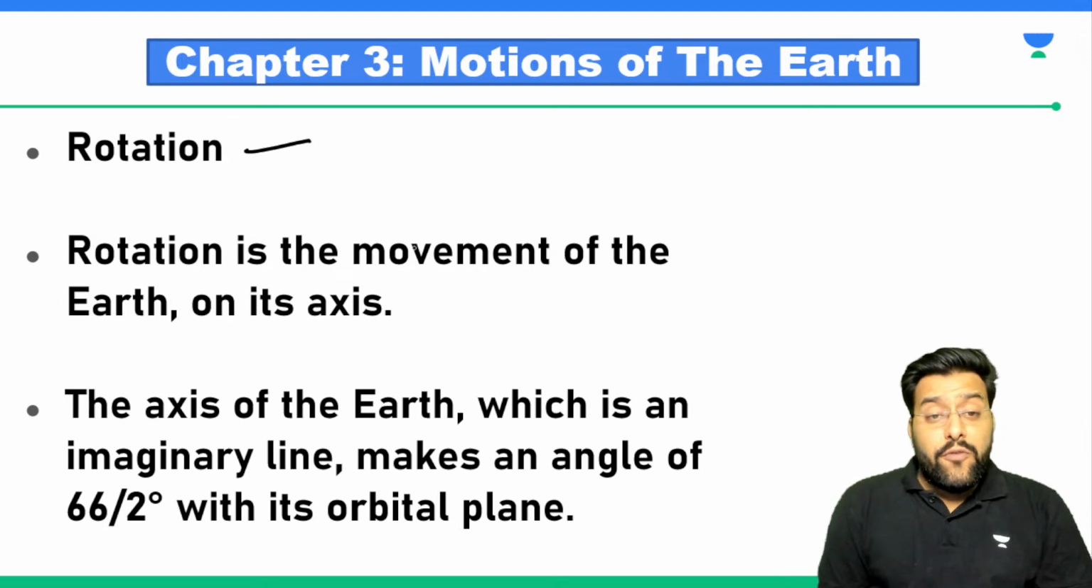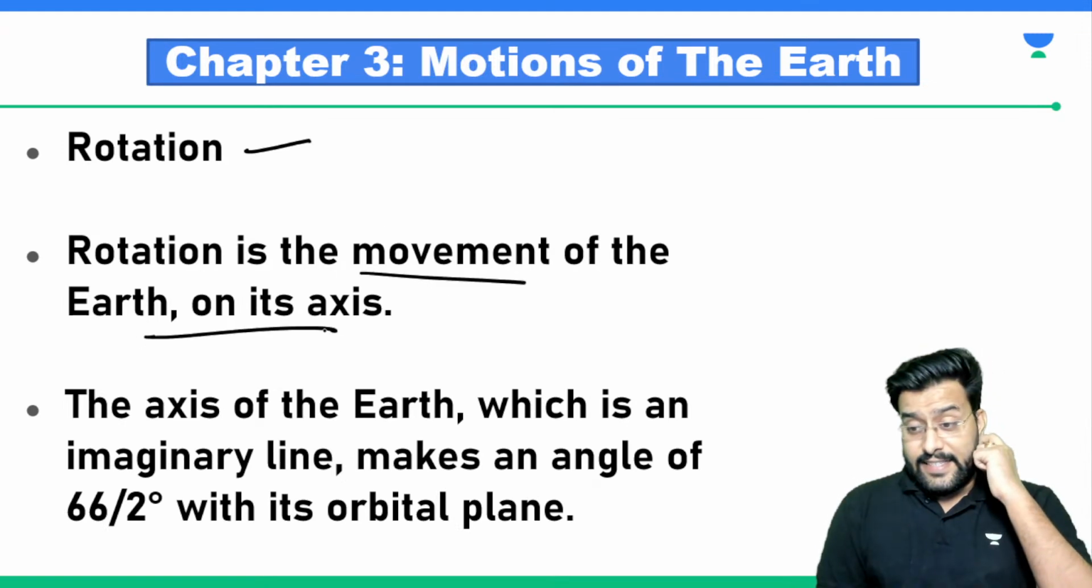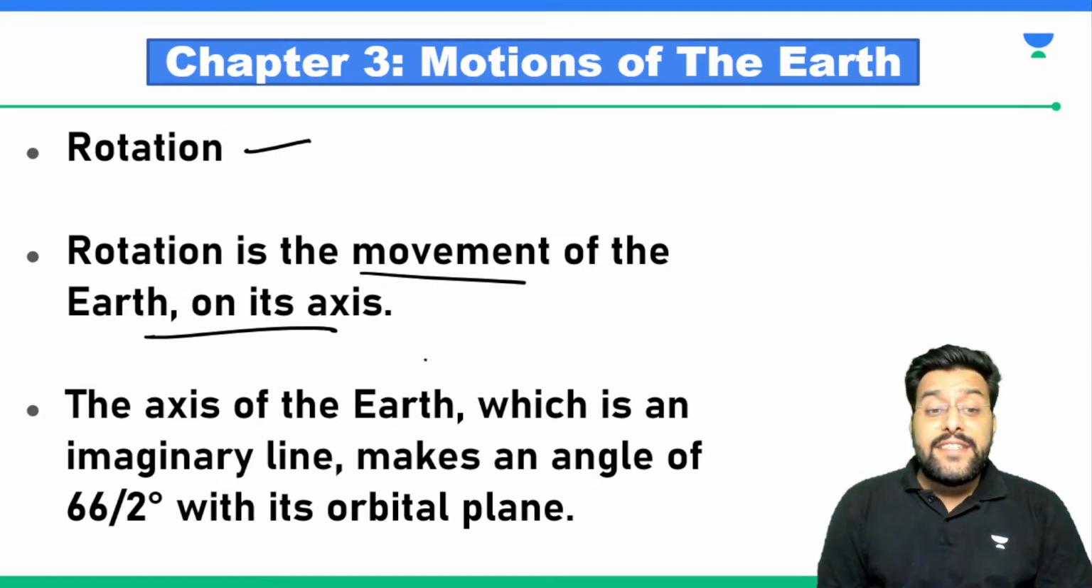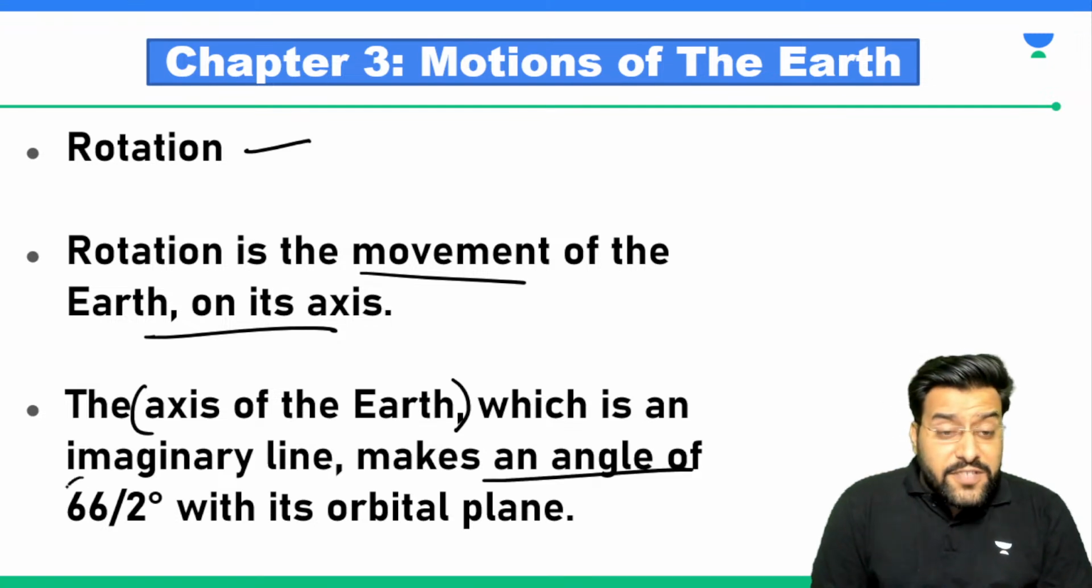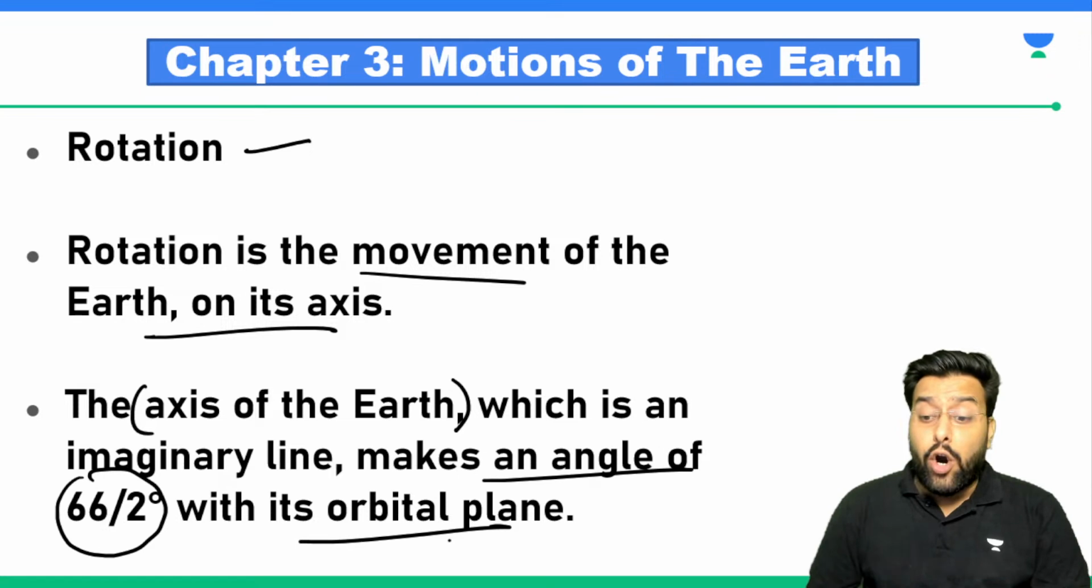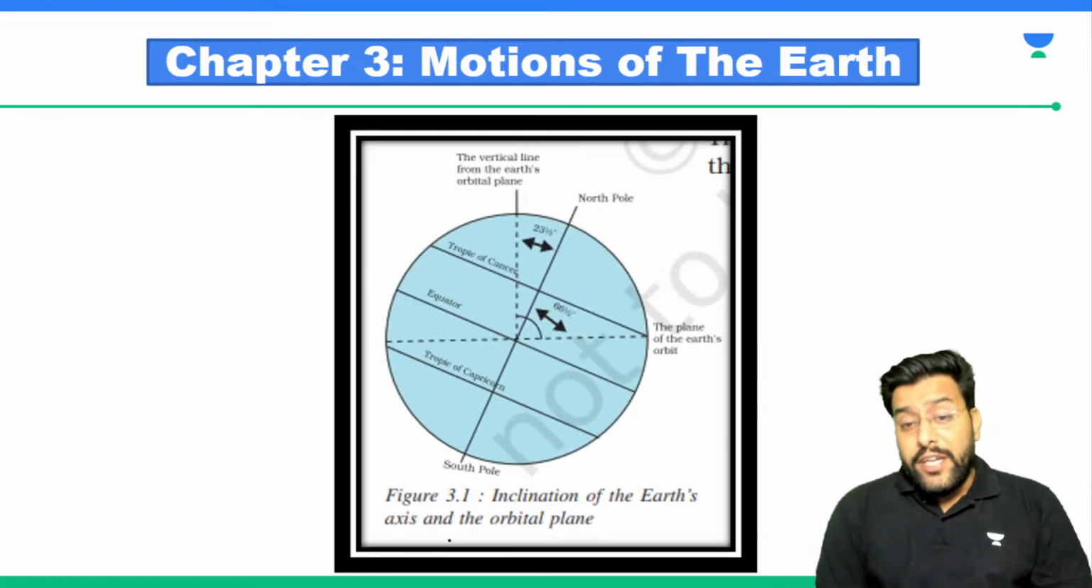So first of all, we'll talk about rotation. Rotation is the movement of the earth on its axis. There is one imaginary line which is known as the axis of the earth, which makes an angle of 66.5 degrees with its orbital plane. Now we need to understand certain things. What is the orbital plane?